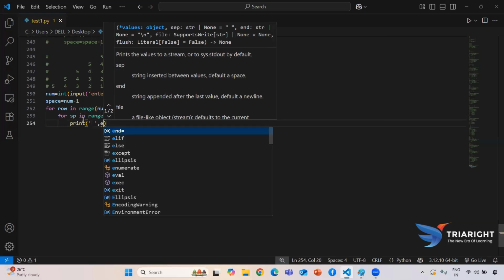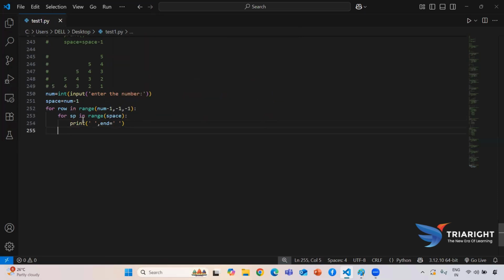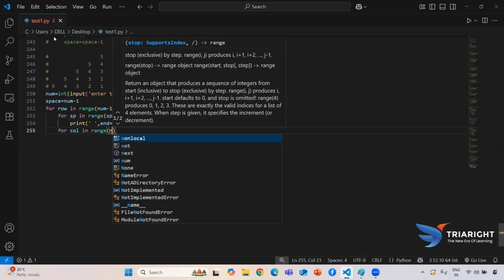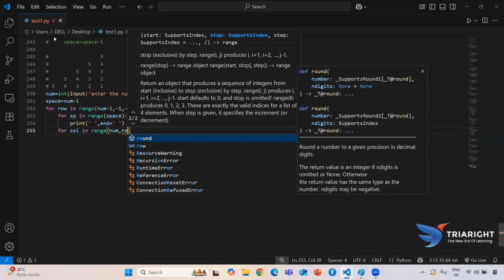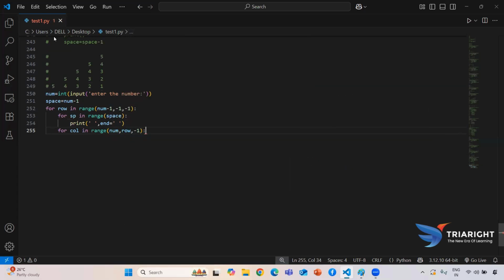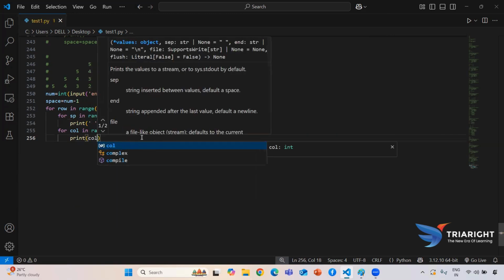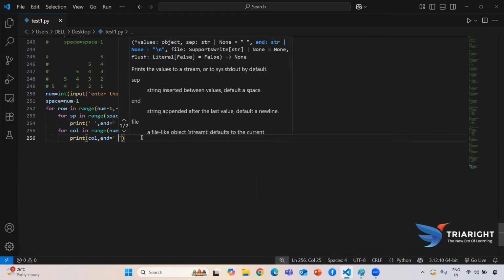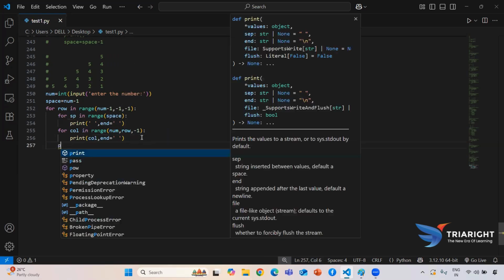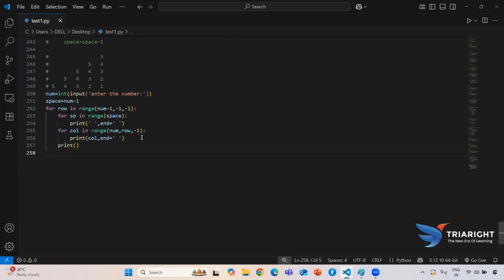Okay, to print in a single line, I am using my end function. After every space, I need to print for this value. So here I am directly using this range and here I need to pass this logic. So num comma row minus 1. So if you see here, every time it will start implementing based on my row. Okay, if you understand this logic, even if your interview changes the input, you can find it in an easy way. So that's why I need to take the course from scratch. Okay, still if you have any doubt, you can directly contact us.